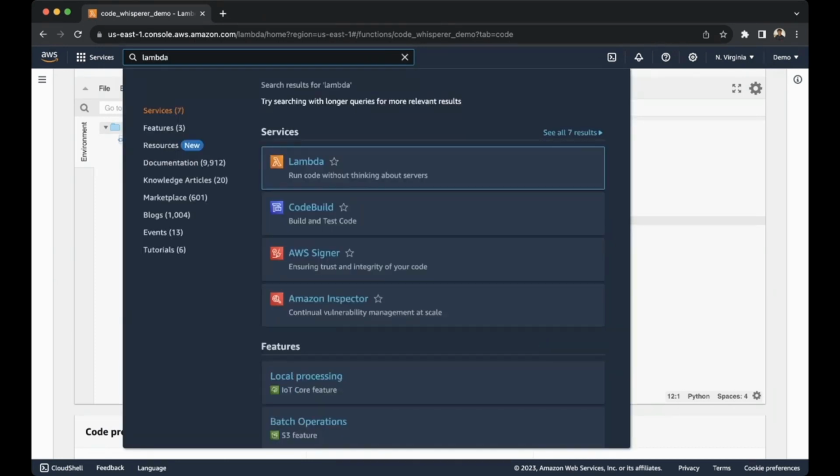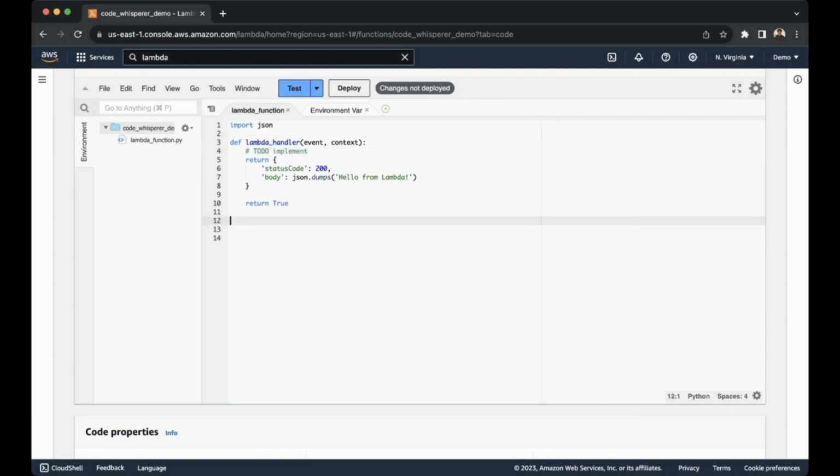You can go ahead and type in Lambda in the search bar at the top and select Lambda. Go ahead and create your Lambda function with the basic default options and the default execution role. You can go ahead and just name it. I just named it CodeWhisperer Demo.